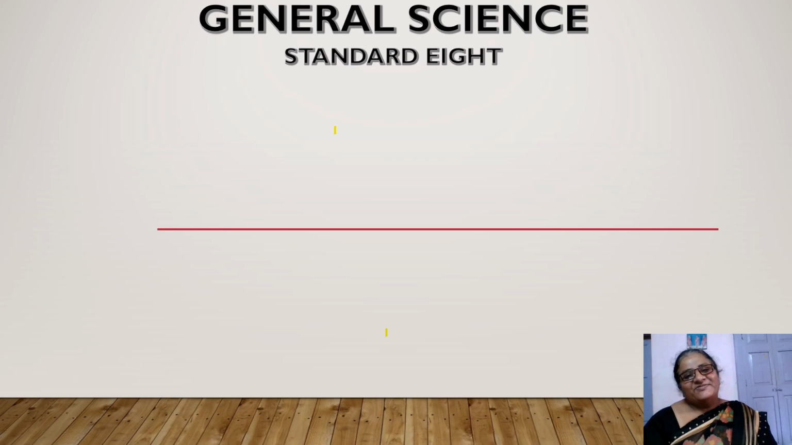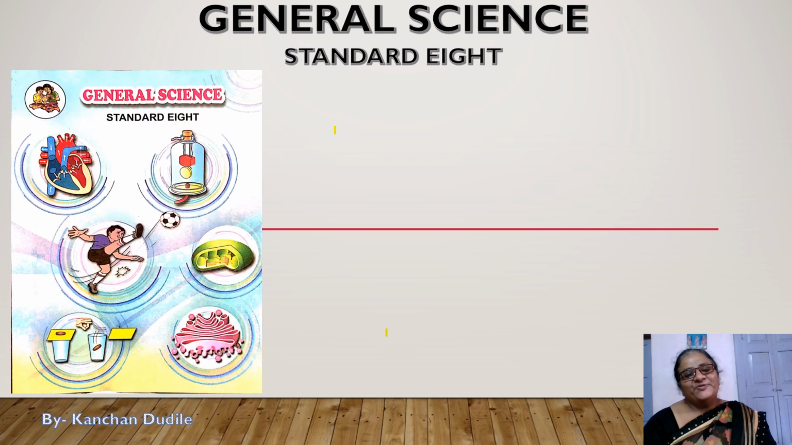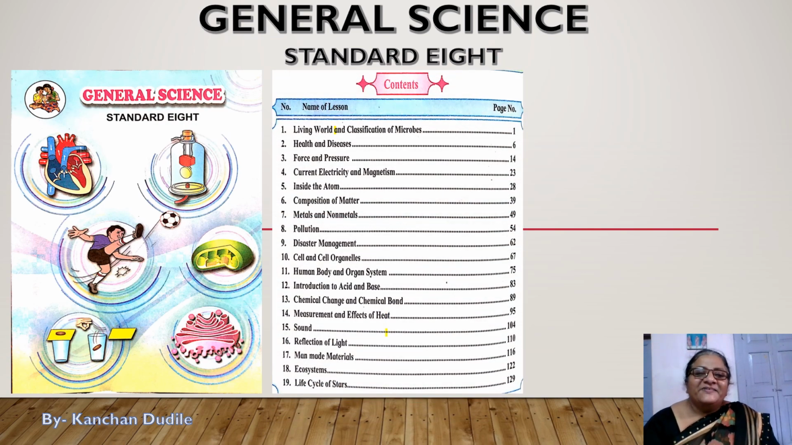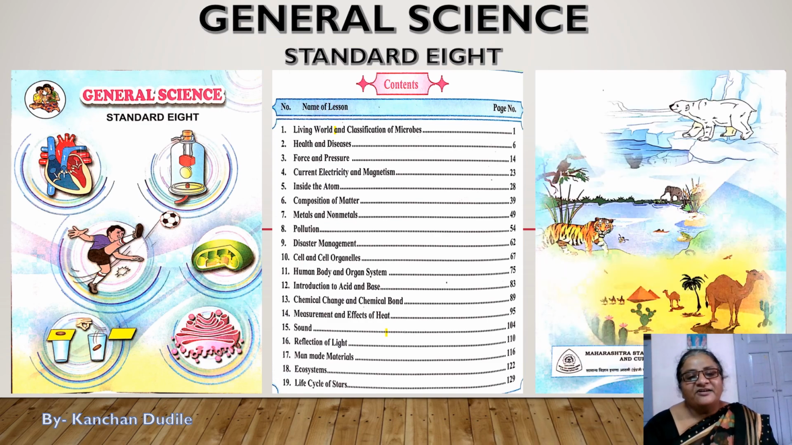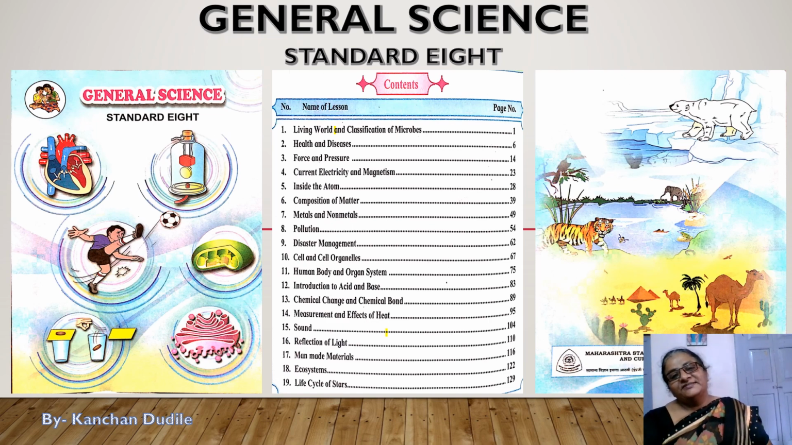This is our textbook. See, this textbook is very beautiful. This year we are going to learn different lessons. These include from the living world and classification of microbes to the life cycle of star. See, variety of lessons we are going to learn. We are getting full knowledge of different branches of science, from biology, chemistry, physics, environmental science, okay, with fun and full activities.